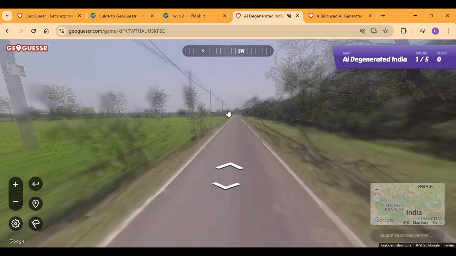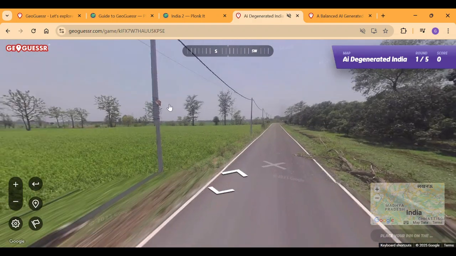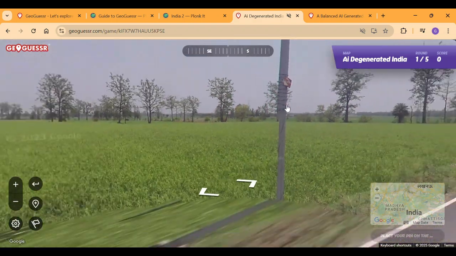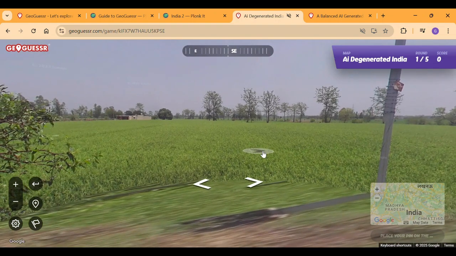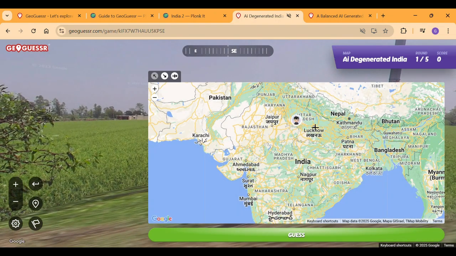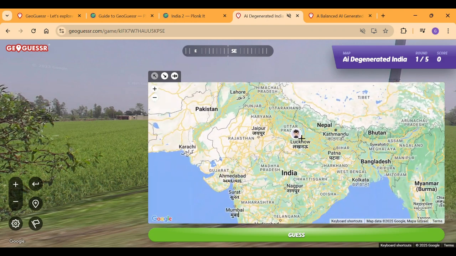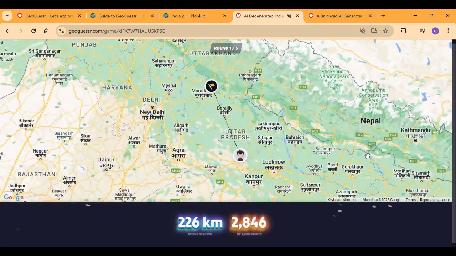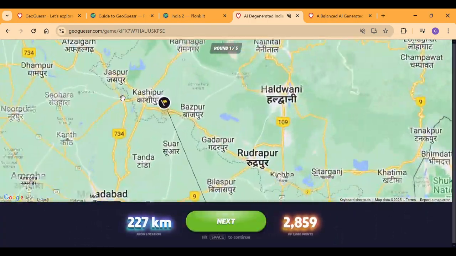Okay. So do we see any action of crops that could help? Actually, Maharashtra has a lot of black soil. So I opt for Uttar Pradesh. I might be wrong here, but let's just see state streak. Let's see if we get all 5 out of 5 states correct. So guess Uttar Pradesh. And it was Uttar Pradesh.